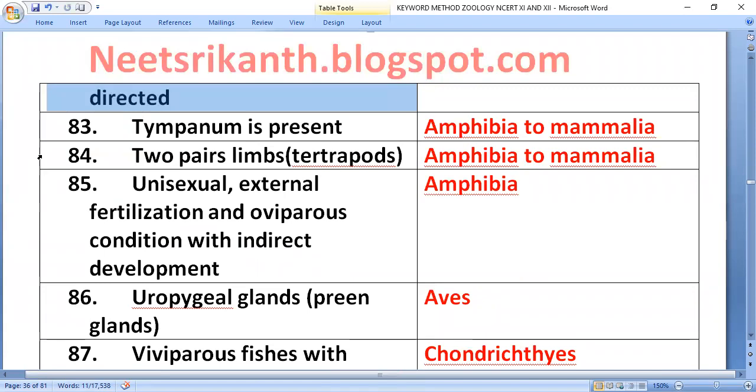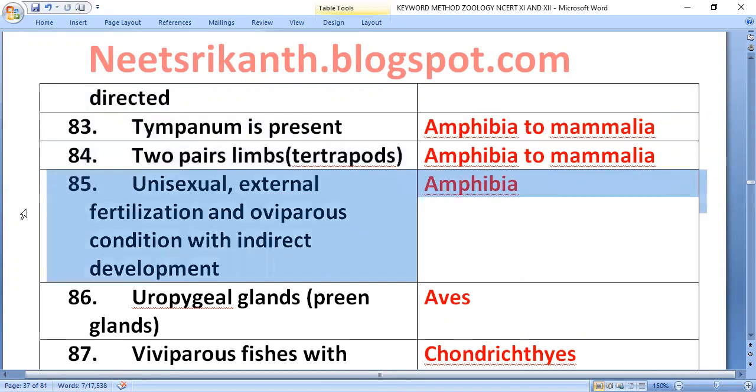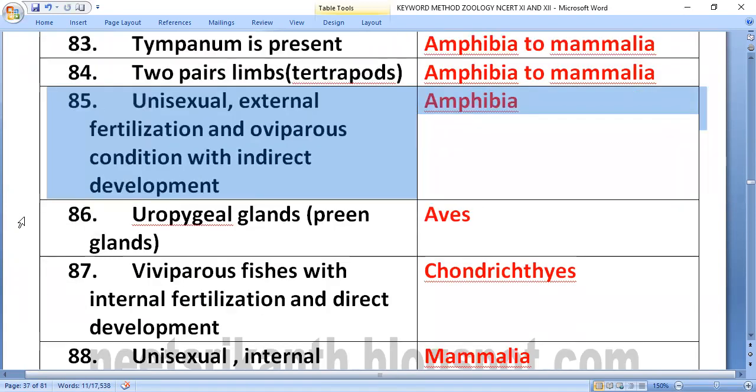Chondrichthyes, cartilaginous fish. Tympanum is present, amphibia to mammalia. Two pairs of limbs, tetrapod, amphibia to mammalia. Unisexual, external fertilization, oviparous condition with indirect development: amphibia.